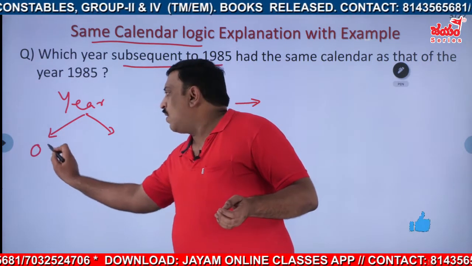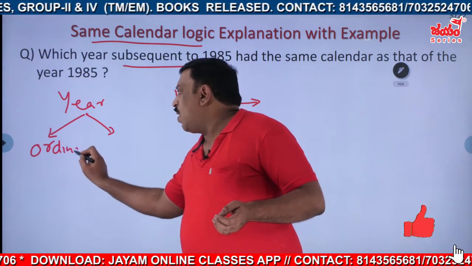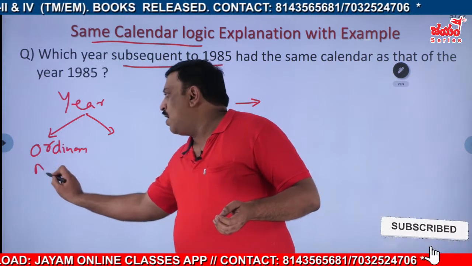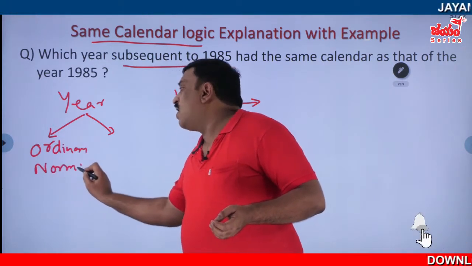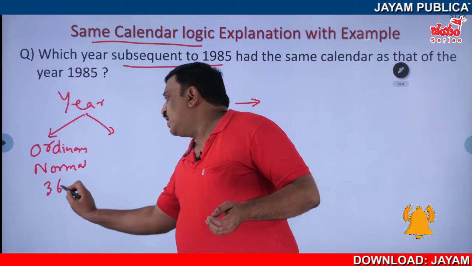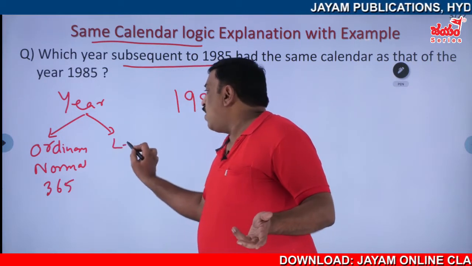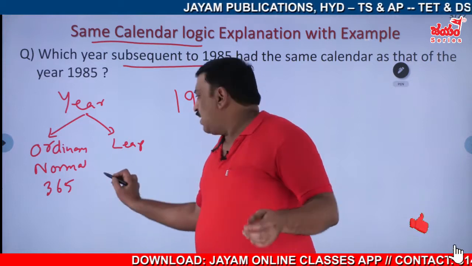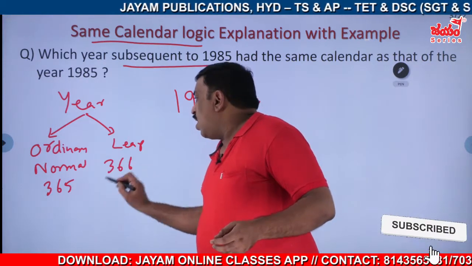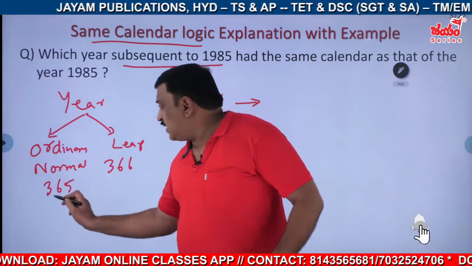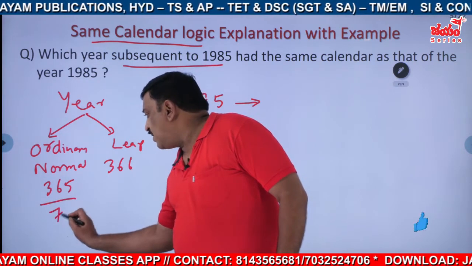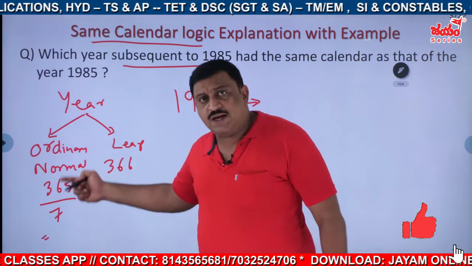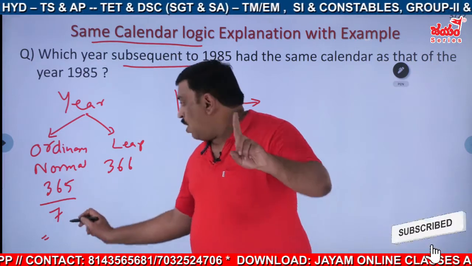Ordinary year, or normal year I say, how many days are there? 365. And a leap year will have how many days? Leap year will have 366 days, right? Okay. And how many odd days are there in this one? Means 365 by 7. So it comes around 7 5s 35, 7 2s 14, 1 odd day.